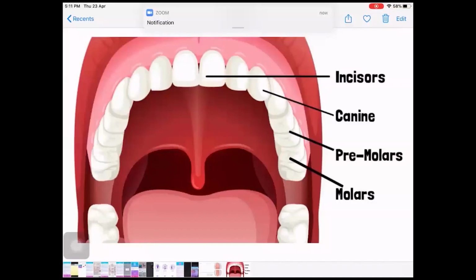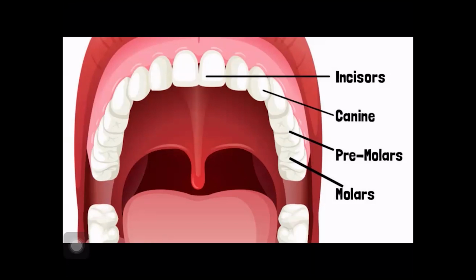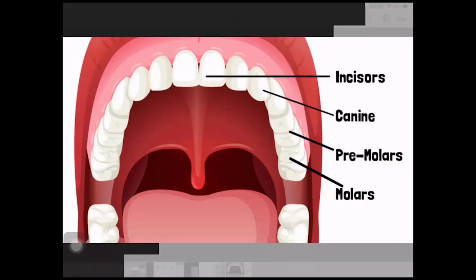Can you see the image on the screen? Yes, sir. Okay, so you can see the front set of teeth, these four. The four teeth are the incisors, and after the incisors we have the canine. After the canine, we have the premolars, and after the premolars, the last ones are known as the molars. So what is the use of molars? Molars are used for grinding the food.